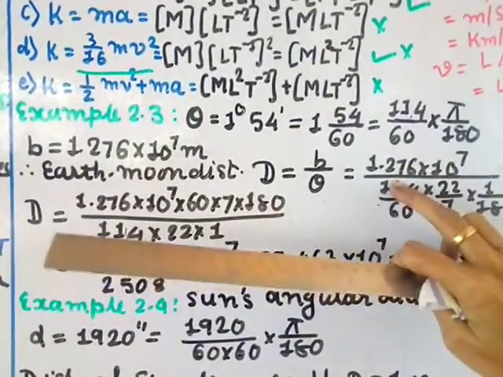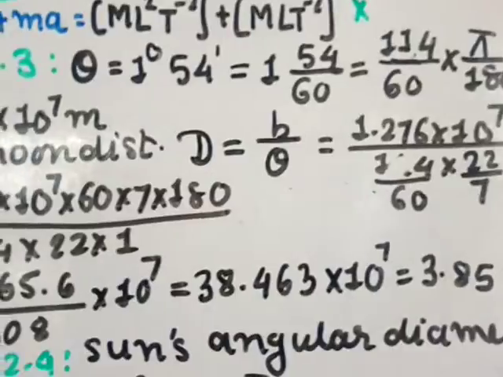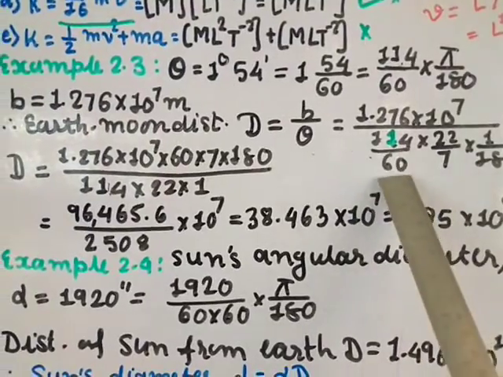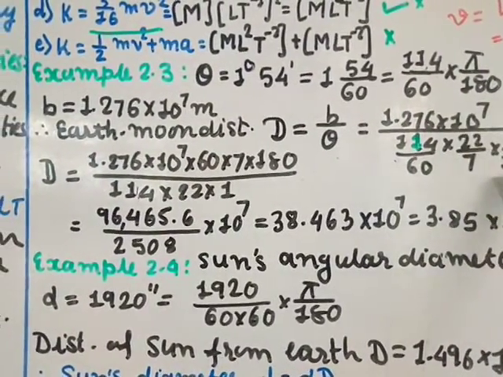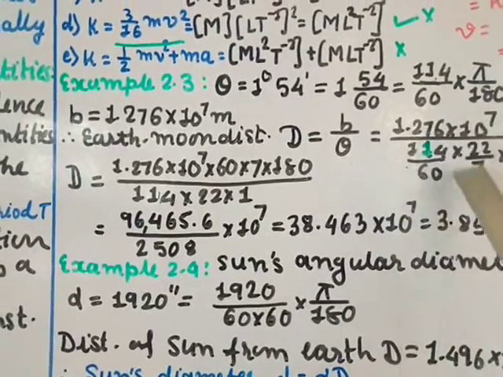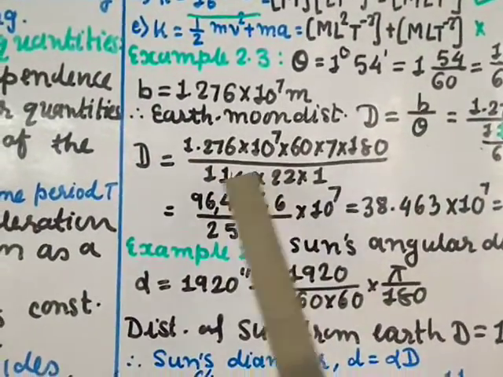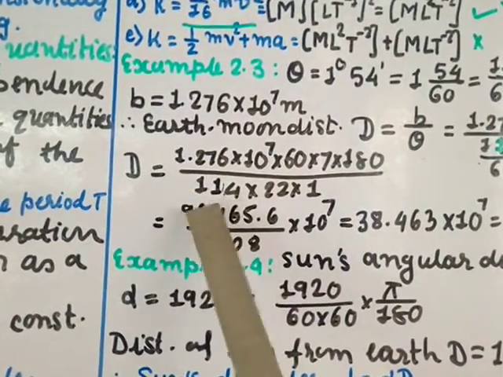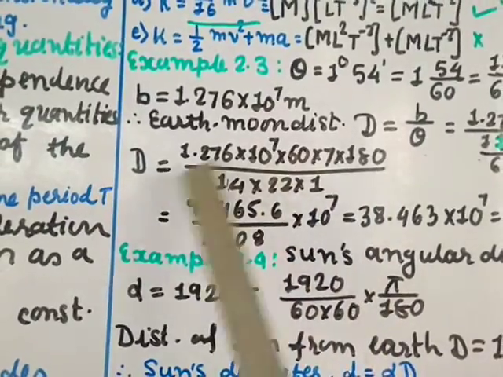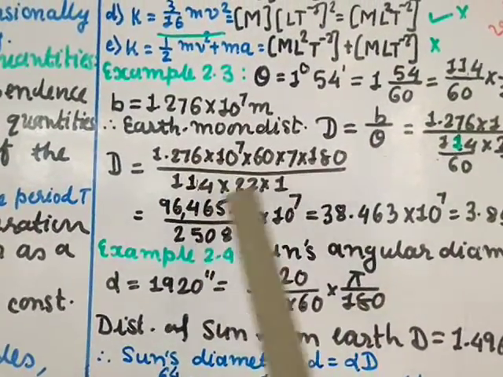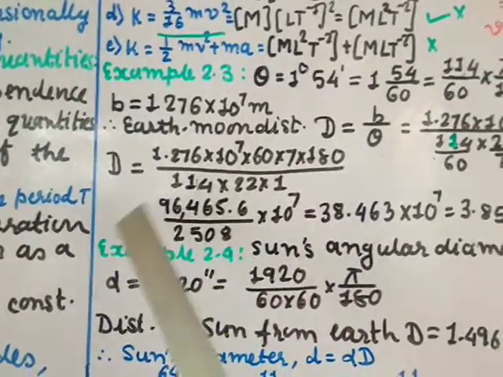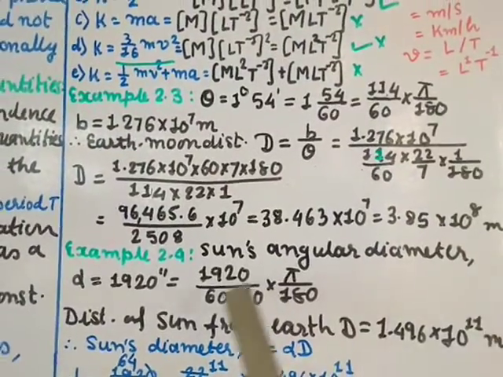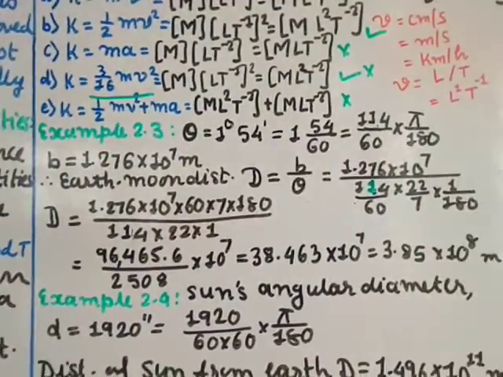Oh, this is not 4, it should be 114. It's a mistake I have written. So 114 by 60, into 22 by 7, into 1 by 180. Simplify it. 60 can go up, 7 can go up, 180 can go up. So it remains 1.276 into 10 to the power 7 into 60 into 7 into 180, and the denominator 114 into 22 into 1. Simplify, multiply, and you get 3.85 into 10 to the power 8 meter. So this is the distance between the Earth and the moon.